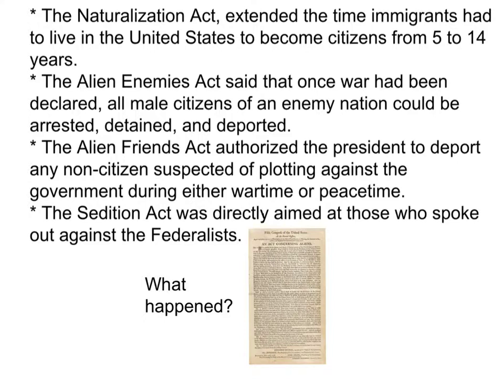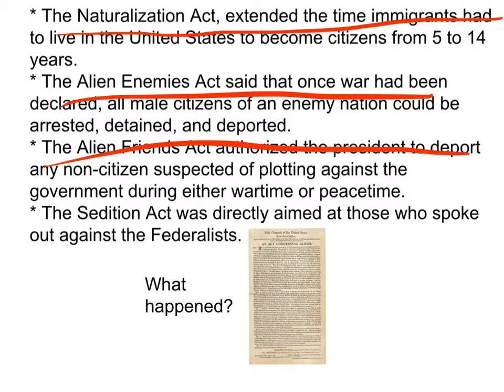And the fourth and final law is the Sedition Act, which is directly aimed at those who spoke out against the Federalists. This act allowed a jury to decide whether the accused was guilty or not. The Alien and Sedition Acts provoked a debate between Republican and Federalist state legislators over freedom of speech and the press. The Naturalization Act was repealed in 1802, and the other 2 were just allowed to expire. The Sedition Act is still in effect today, it just isn't watched as closely.